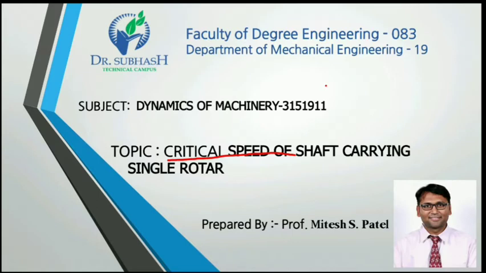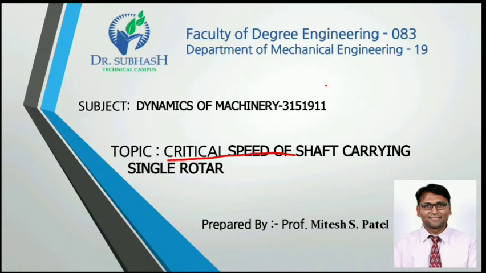When the shaft is rotated, due to the self weight of the shaft and the weight of the rotor mounted onto the shaft, it vibrates during the rotating condition. If the speed of rotation of the shaft increases, the vibration also increases due to the unbalanced forces increasing.